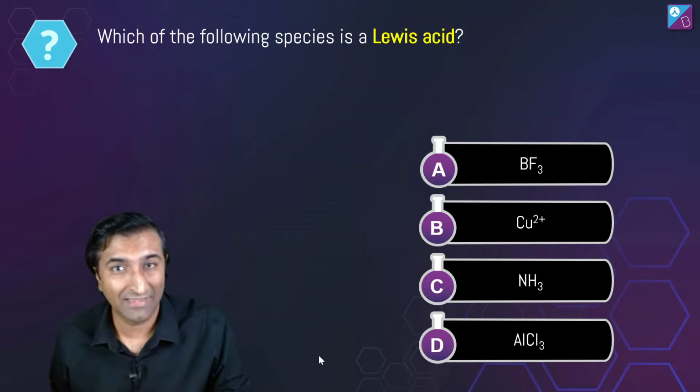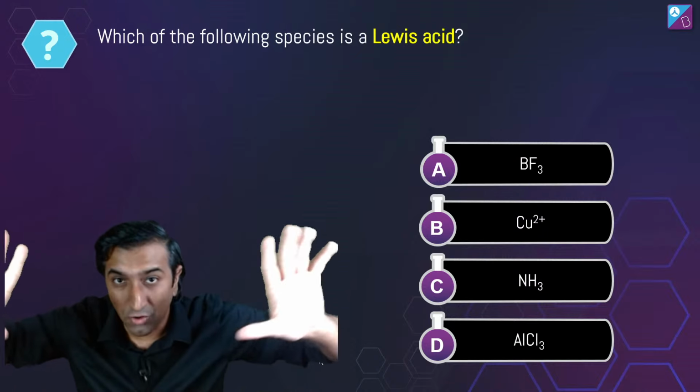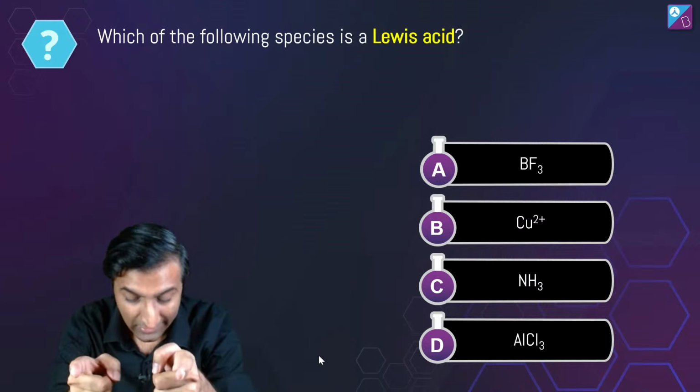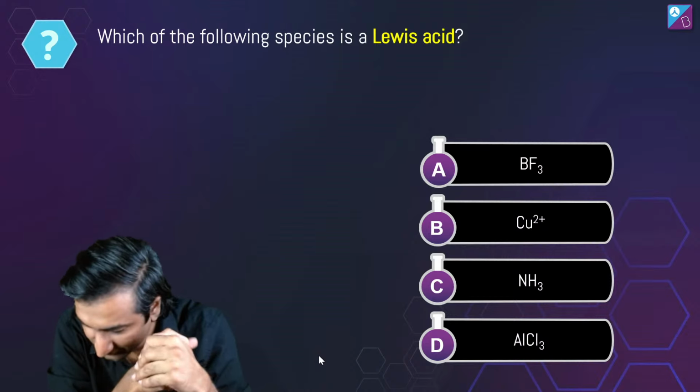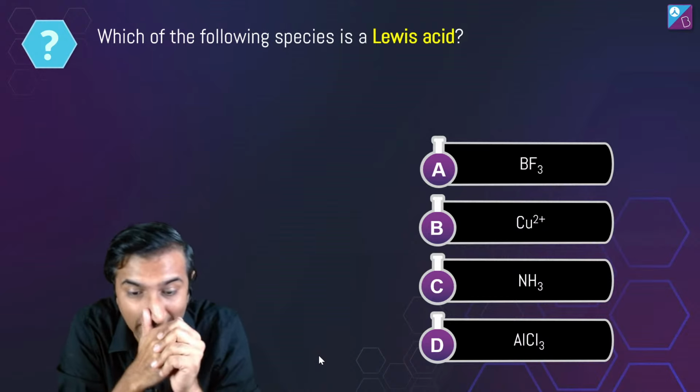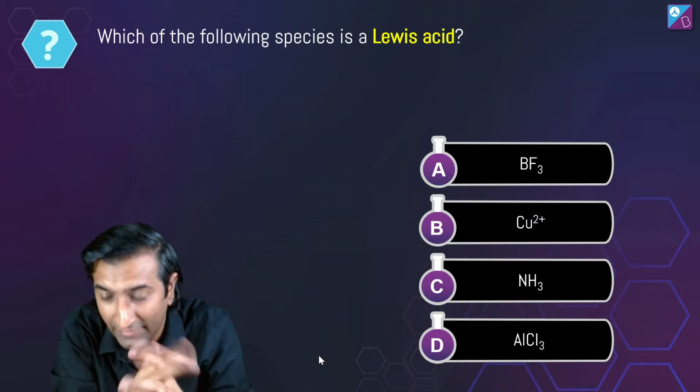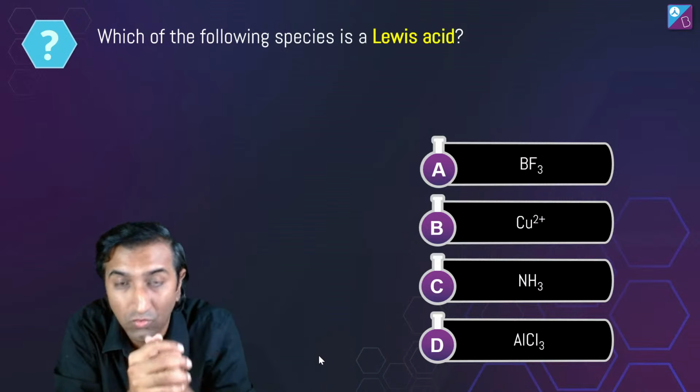पहला सवाल बहुत आसान one to start off with. Which of the following species is a Lewis acid? Lewis acid निकालना है यहाँ से. That's cool, right? Exactly, Yuvraj. Exactly. That's what I'm saying. It's very easy to do.